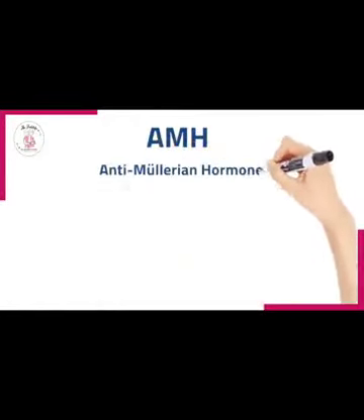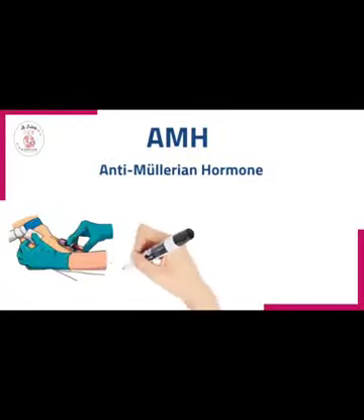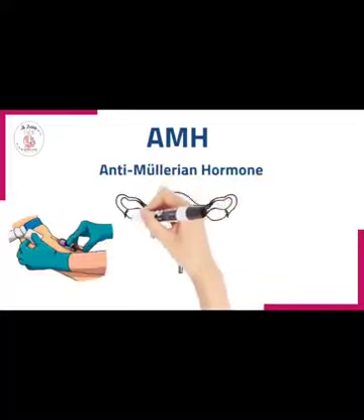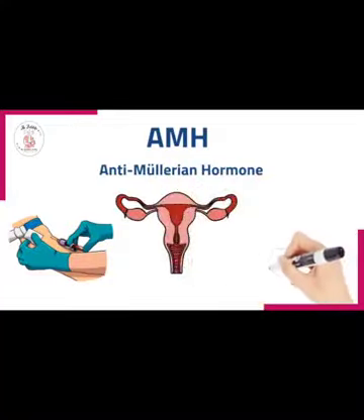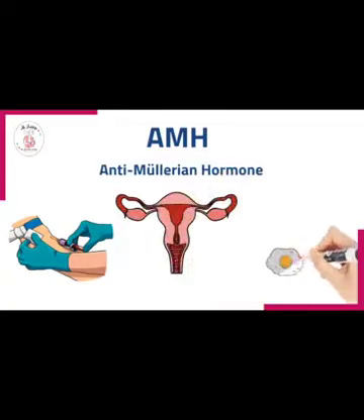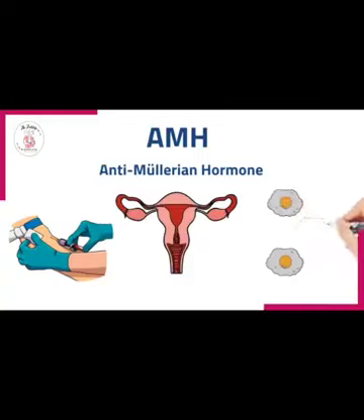AMH stands for Anti-Mullerian Hormone. This is measured via a laboratory blood test. AMH is a hormone which is produced by the ovarian follicles. Your doctor will use this test to estimate the number of eggs that you may have in your ovarian reserve. A higher AMH level predicts a higher ovarian reserve and more eggs. Conversely, a lower AMH predicts a lower egg count and a lower ovarian reserve.